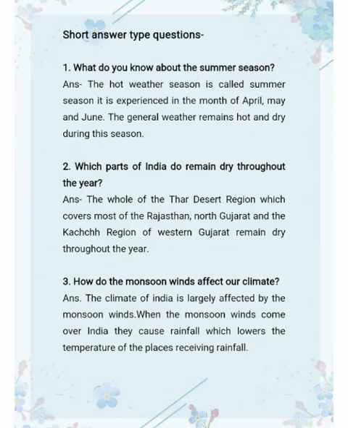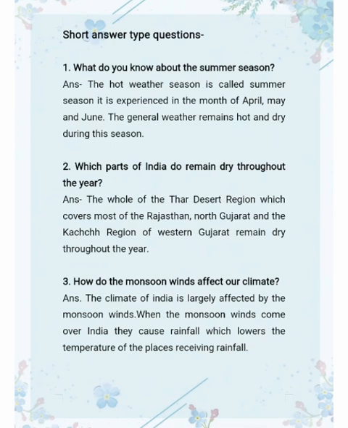Question first is, what do you know about the summer season? Answer is, the hot weather season is called summer season. It is experienced in the month of April, May and June. The general weather remains hot and dry during this season. So students, when the weather is hot, it is called summer season. It starts in the month of April and goes up to June. At this time, the sun is overhead and it is a period of increasing temperature.